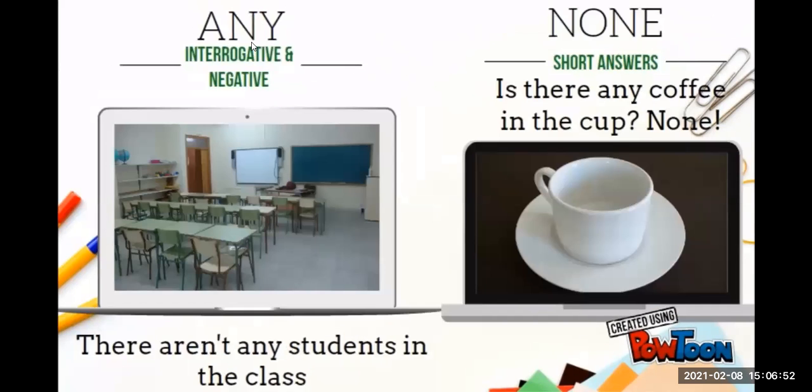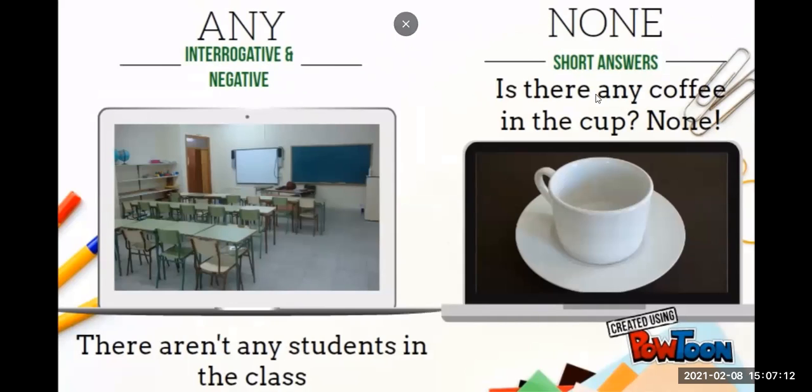Then we have any. This is something that you know. We can use any for negative sentences and interrogative sentences. For example, there aren't any students in the class. Okay, there aren't any students in the class, so countable and plural.